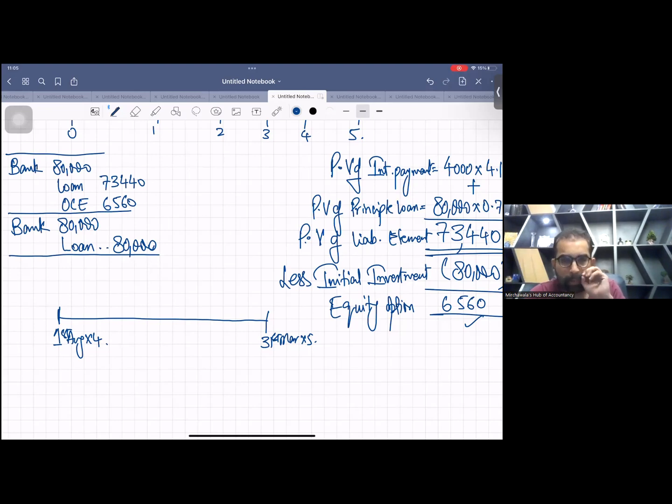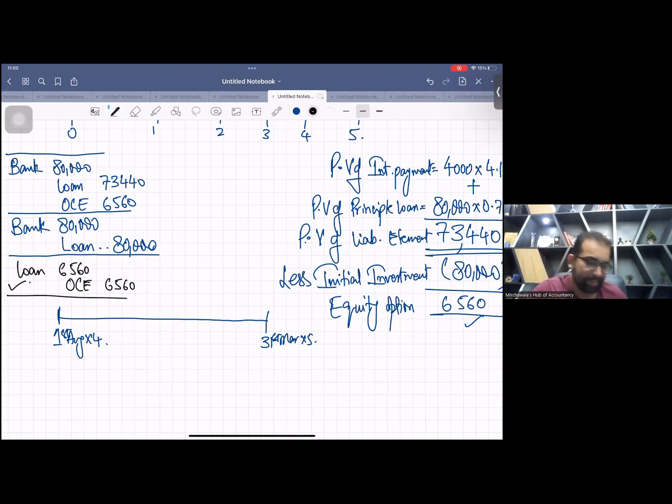Okay, so now you remember the 3-step entry: correct entry, wrong entry, and now tell me what is the correcting entry. The correcting entry will be debit loan 6,560 and credit OCE or equity option, whatever you feel comfortable. So this is the first correcting entry you need to make.